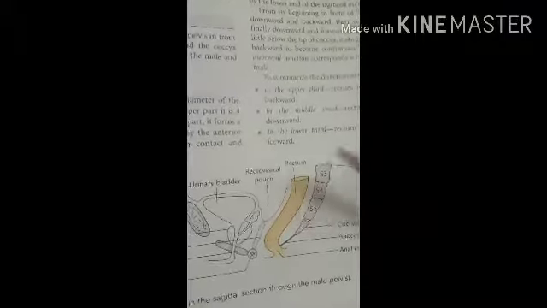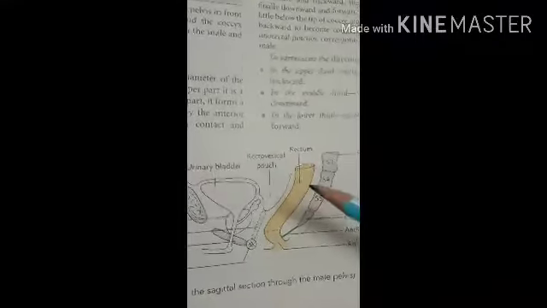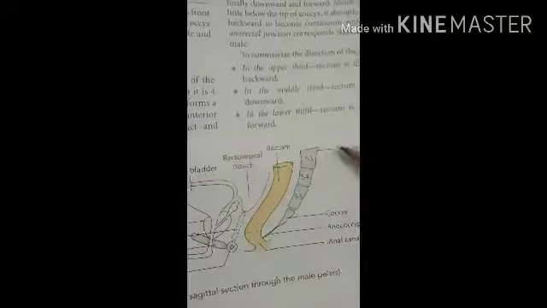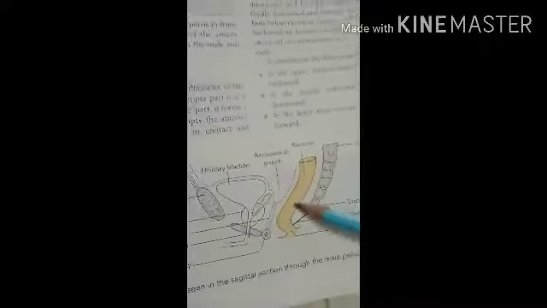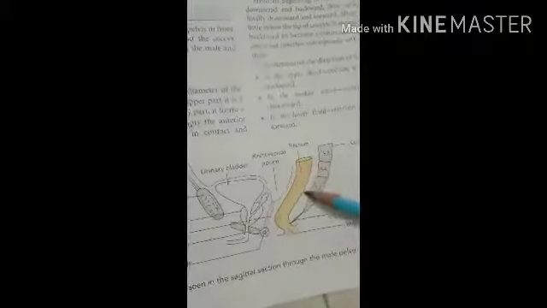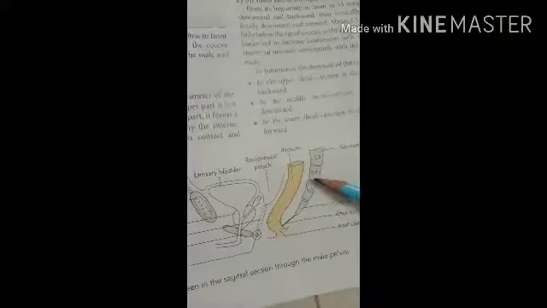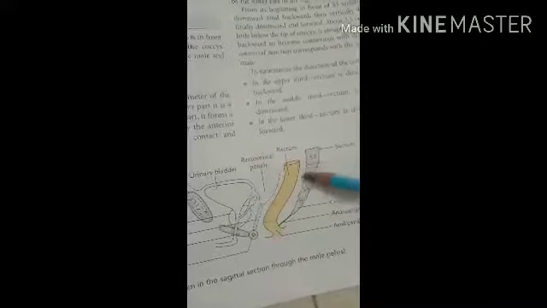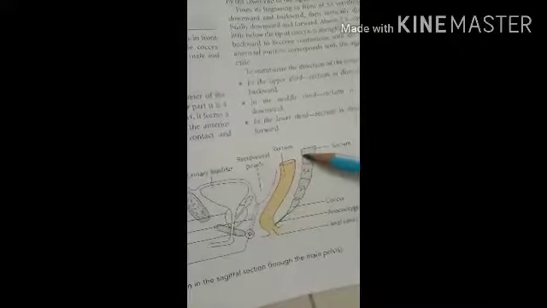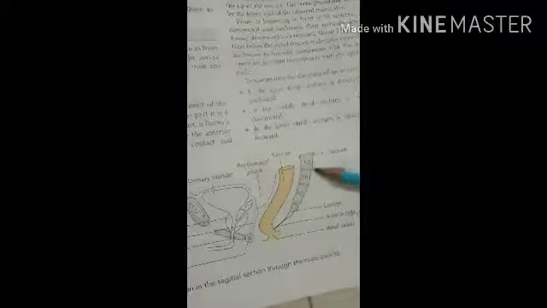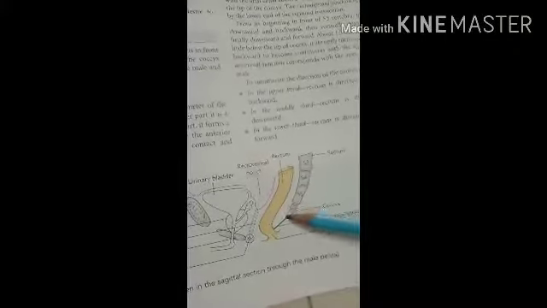So first we should see the location of the rectum. It is situated in the posterior part of the lesser pelvis. Here you can see the lesser pelvis, this one, and it is present in front of the lower three pieces of the sacrum. Here you can see that is S3, S4 and S5. So that is the lower three pieces of the sacrum and the coccyx.